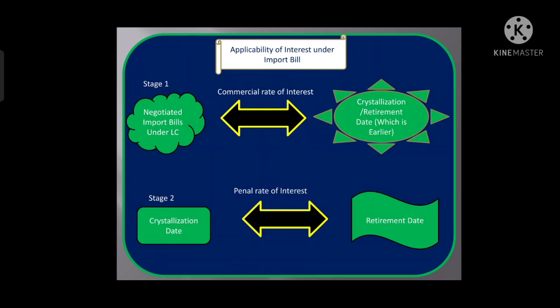interest. In simple word, in stage 1, commercial rate of interest would apply from the date of negotiation to the date of crystallization or the date of retirement. In stage 2, it would attract penal rate of interest between the crystallization date and the date of retirement.